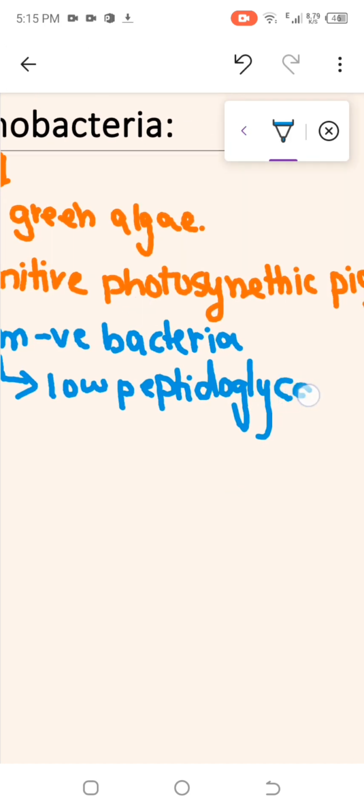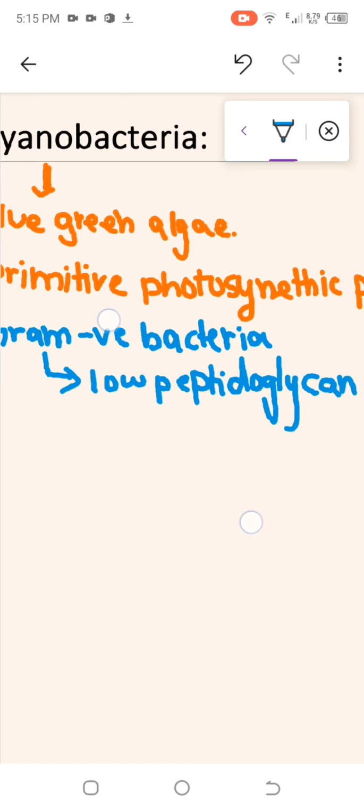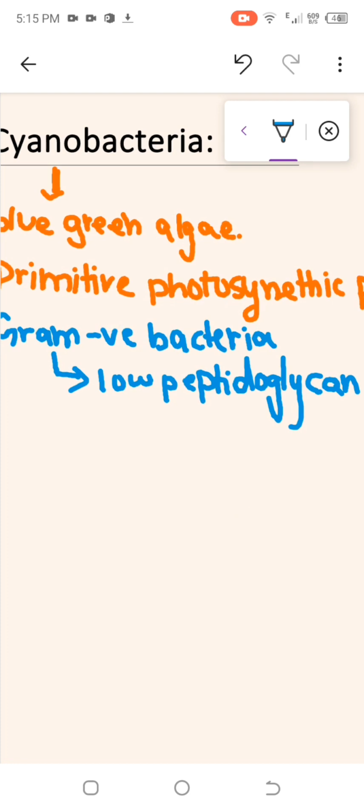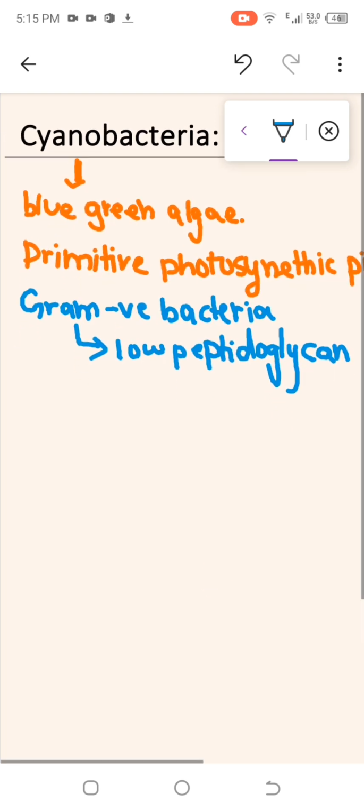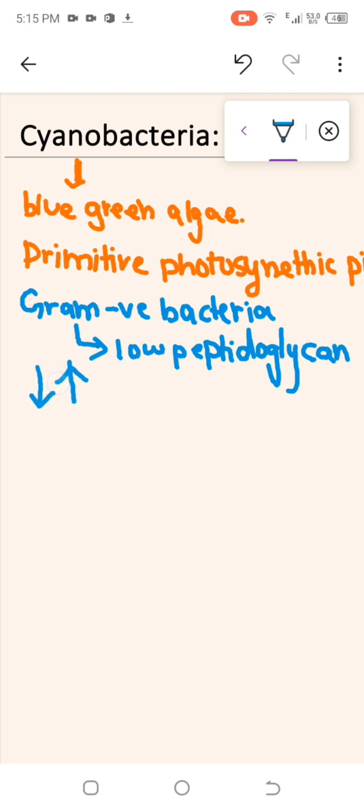They survive in very harsh conditions, where we have very low or very high temperature, not at a moderate temperature.